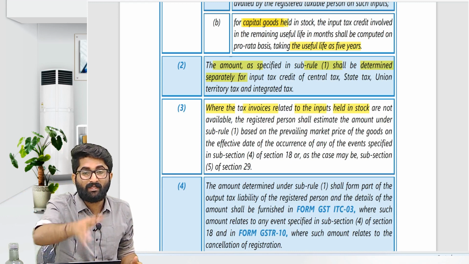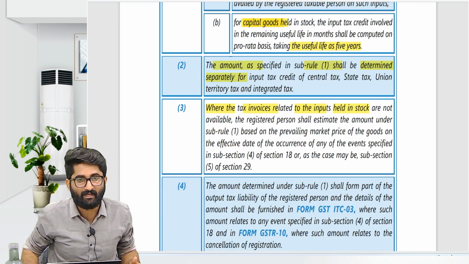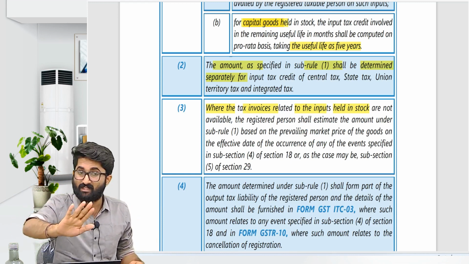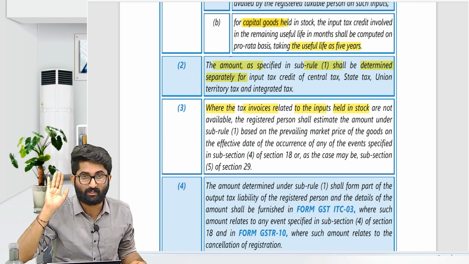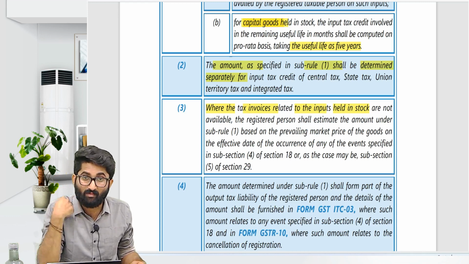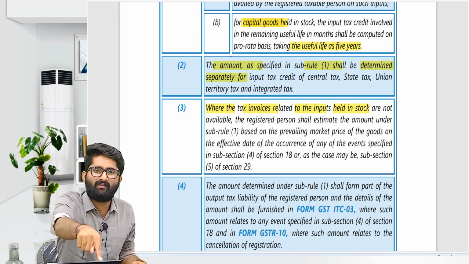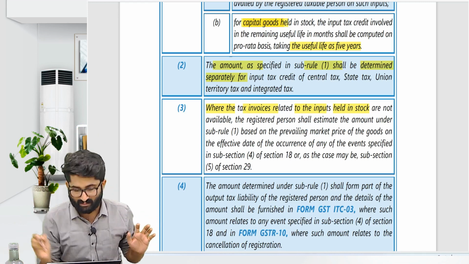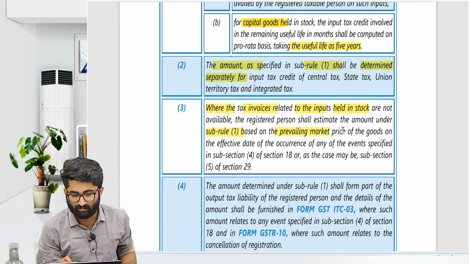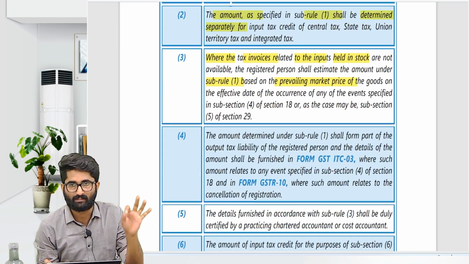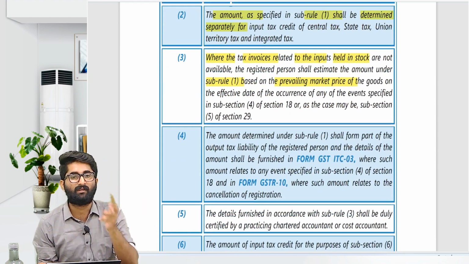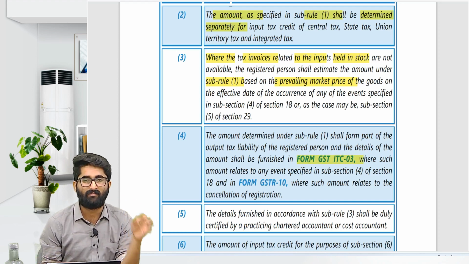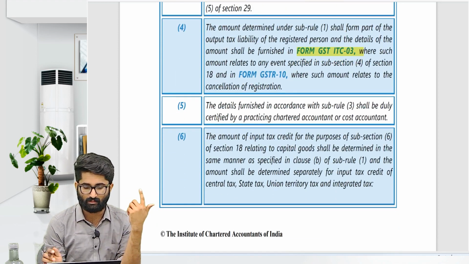But in case of 18.4, I don't have the invoice. What does the government say? Government says, see, I want my ITC. I am so sorry, you have to reverse the ITC. I want tax. That you don't have the invoice is your irresponsibility. I will take market value, finish. Estimating the amount under sub-rule 1 based on prevailing market price. So this is as simple as that. And how to reverse the ITC, sir? By ITC 03. You have to file ITC 03 and reverse.